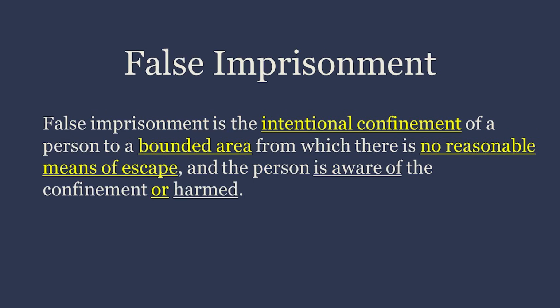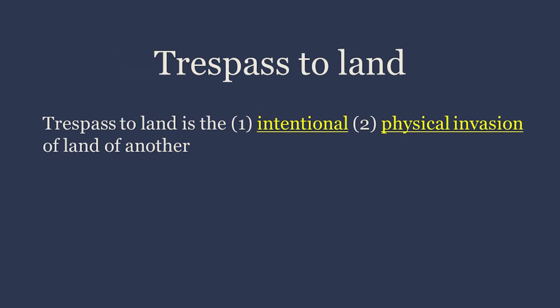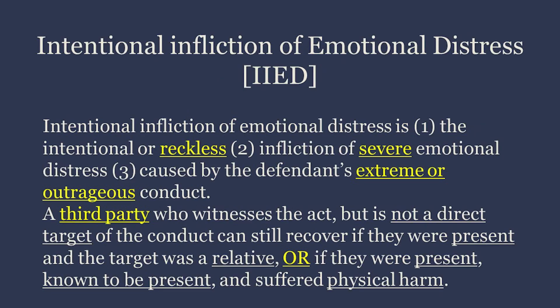False imprisonment. False imprisonment is the intentional confinement of a person to a bounded area from which there is no reasonable means of escape, and the person is aware of the confinement or harmed. Trespass to land. Trespass to land is: 1. Intentional. 2. Physical invasion of land of another.